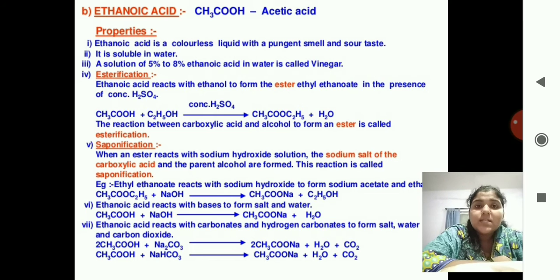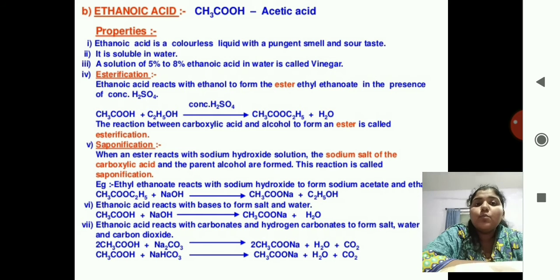Okay, what is happening is, see the formula. See the reaction. What is happening in it? CH3CO has remained the same. What has happened? The H from the ethanoic acid and the OH from the ethanol are removed and H2O is formed.